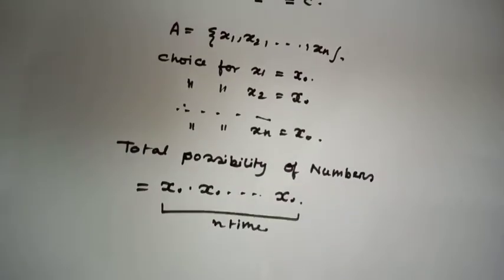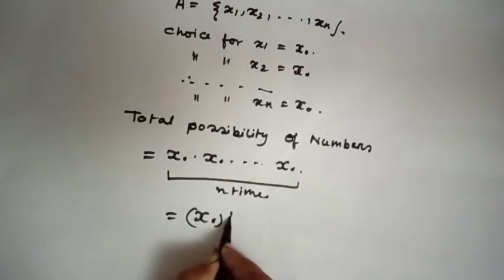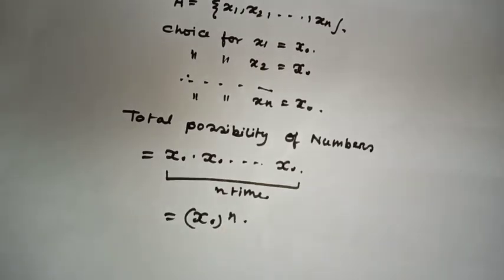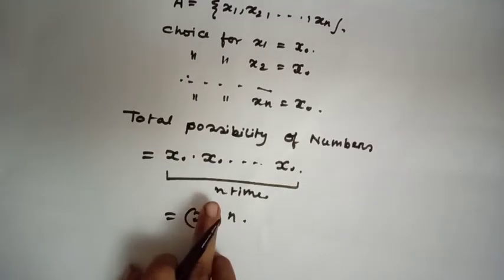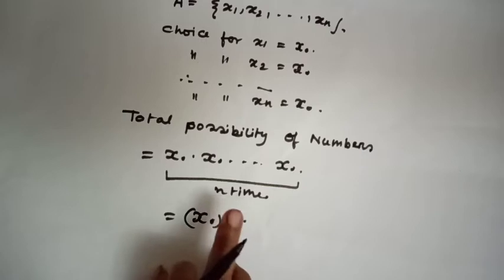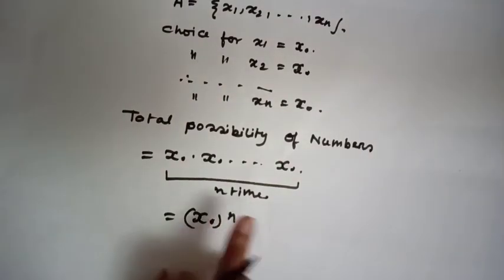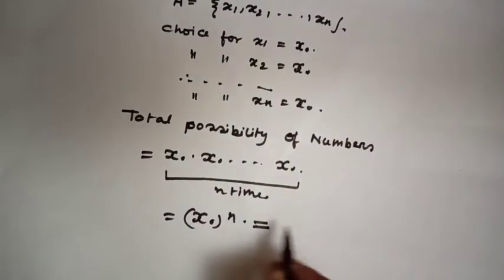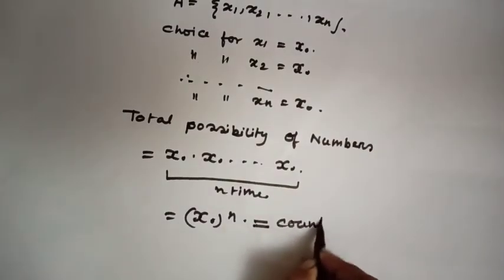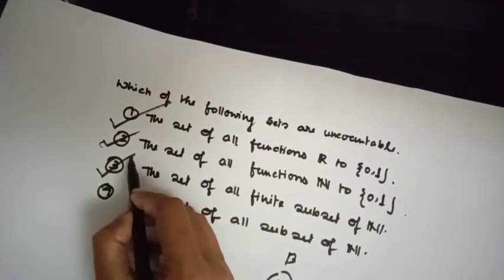That means alif naught to the power n. This is a finite Cartesian product of countable sets. We all know a finite Cartesian product of countable sets is countable. So this is always countable. That means option 3 is wrong.